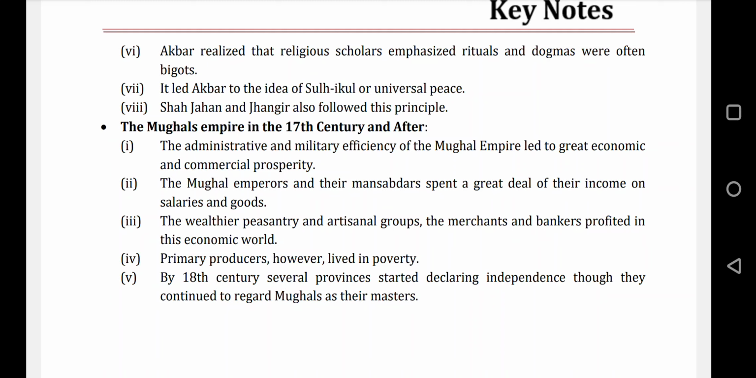Akbar started a new religion named Sulh-e-kul, which literally means universal peace. Akbar wanted everyone to follow this religion, where all the good points from different religions were adopted. But unfortunately only 13 people could adopt it. Shah Jahan and Jahangir also followed this principle. Here Jahangir's spelling is wrong, please pardon for this.